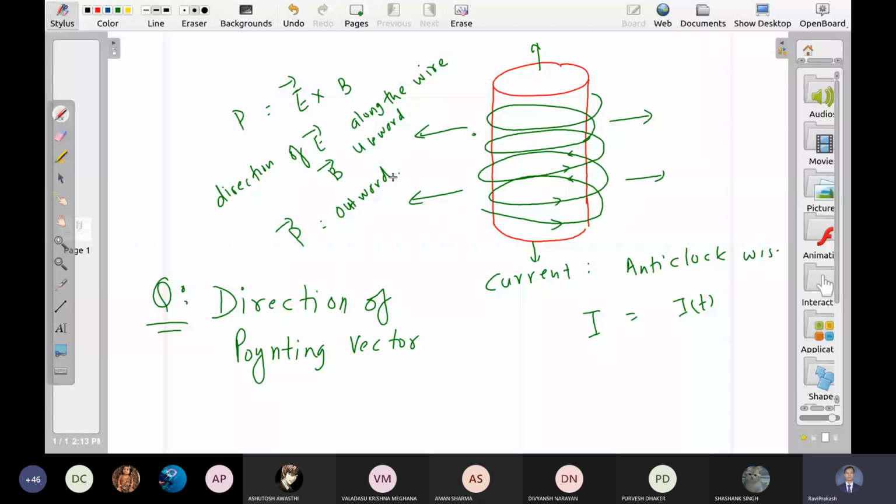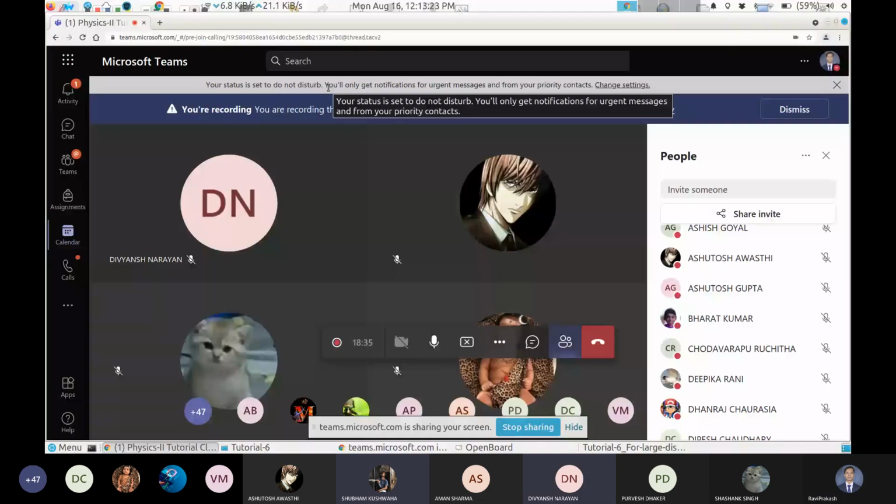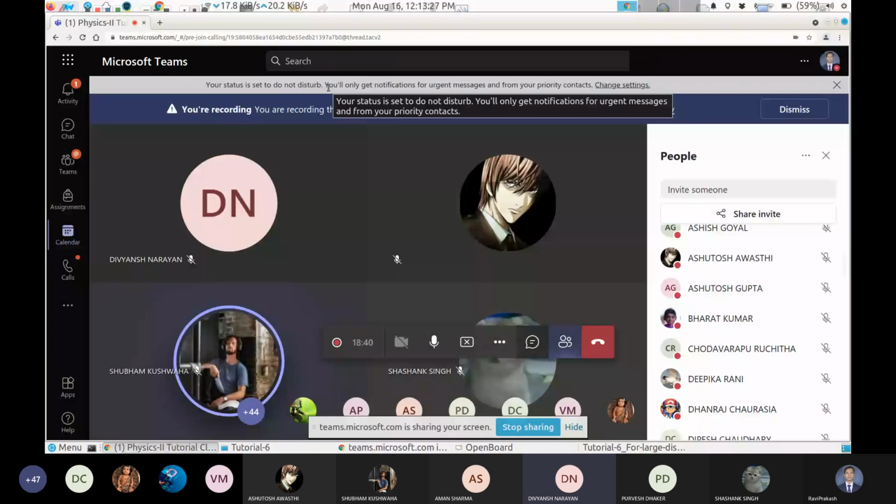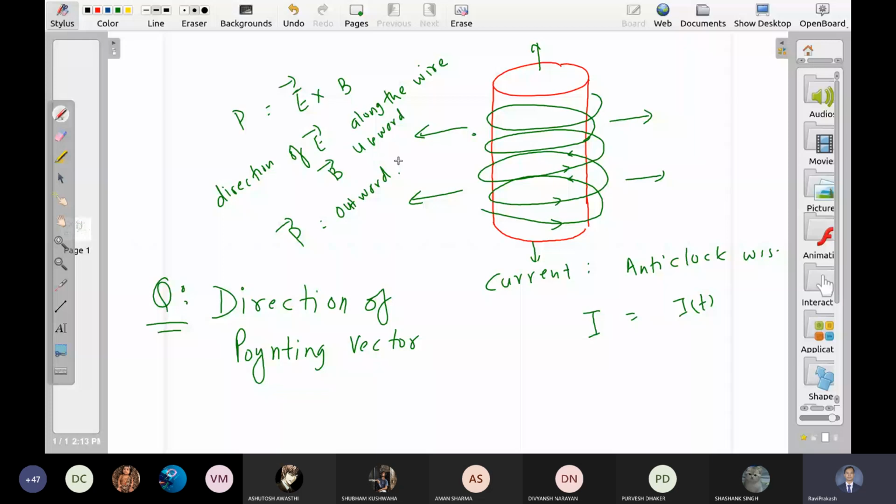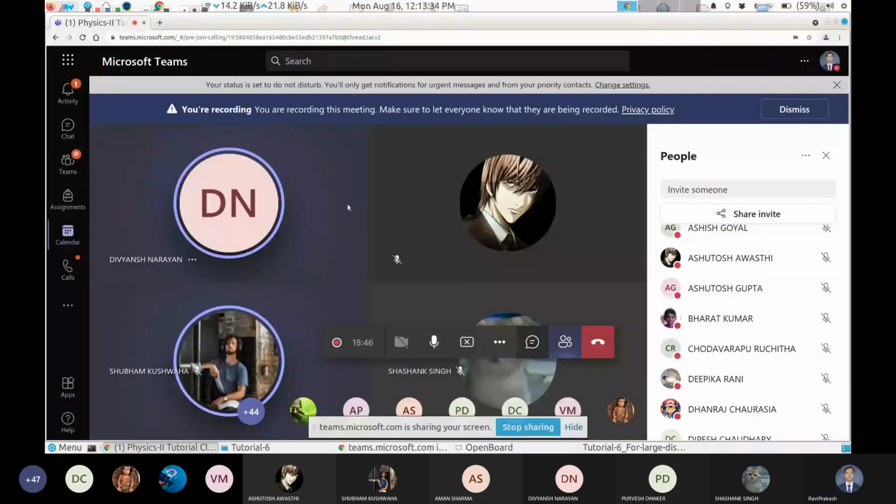The magnitude is E times B, and this vector is pointing outward. क्या पता चला इससे आपको? सर इससे ये EM waves की जो एनर्जी है वो रेडियली आउटवर्ड्स जा रही है. It means this solenoid is radiating out energy, right? Yes, sir.